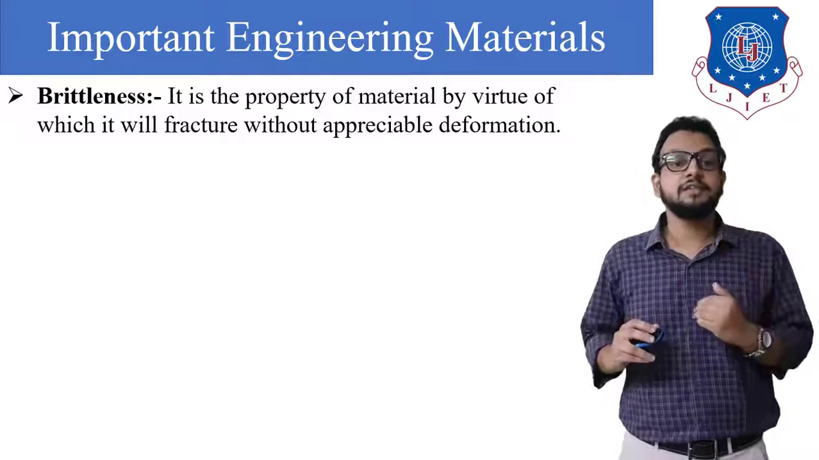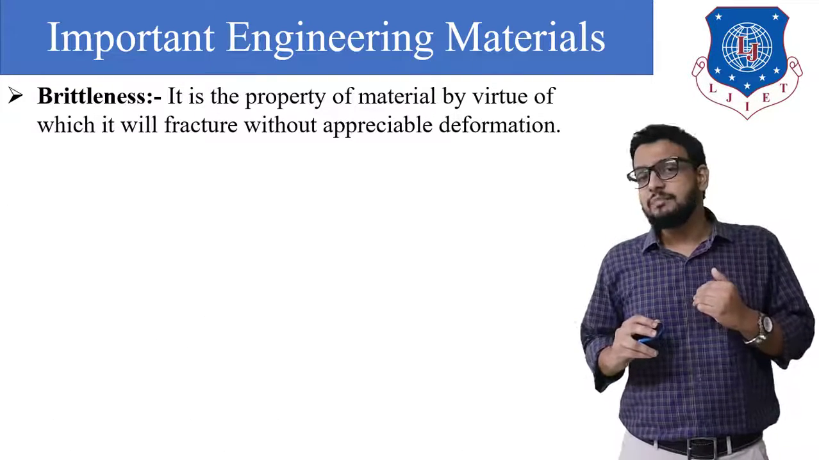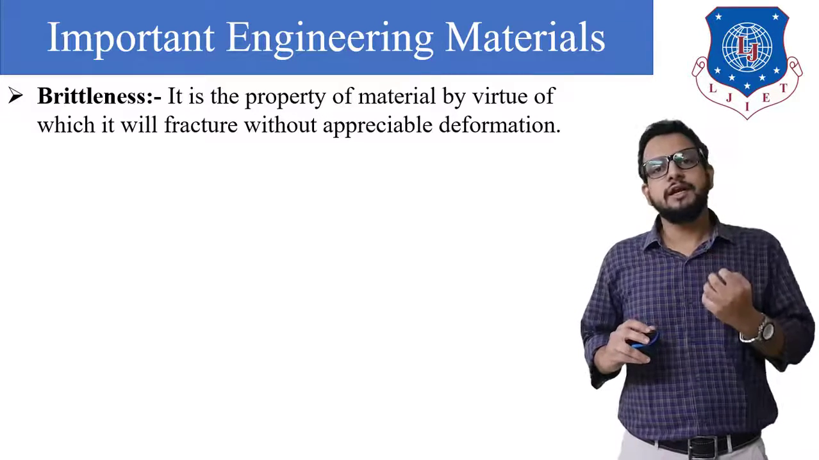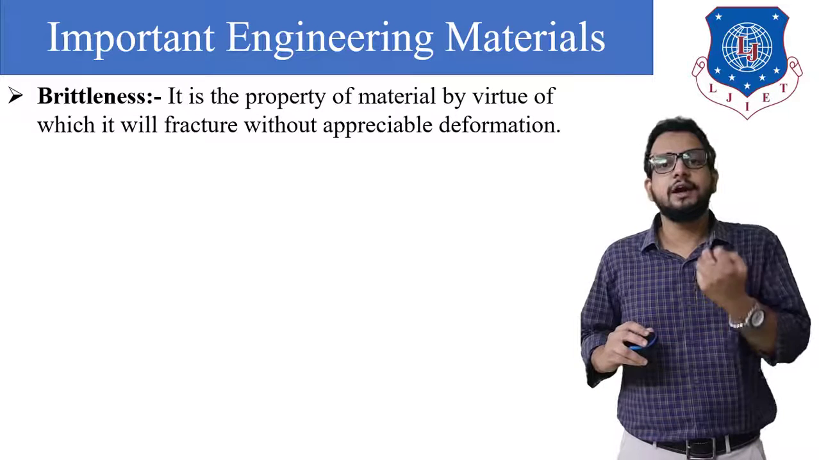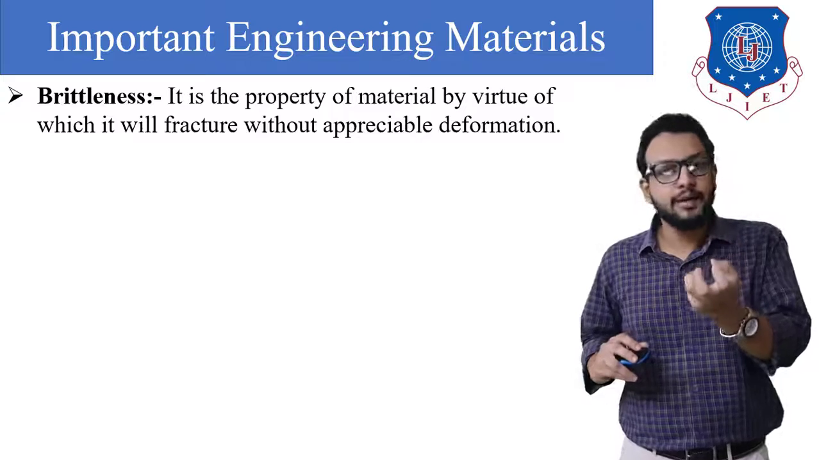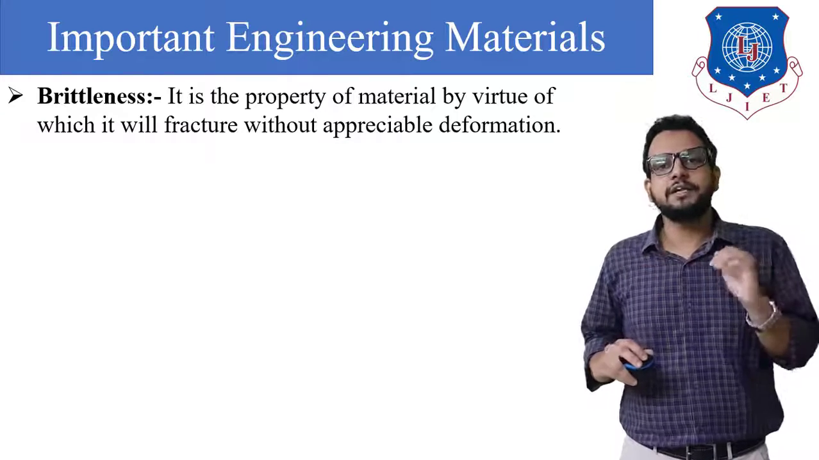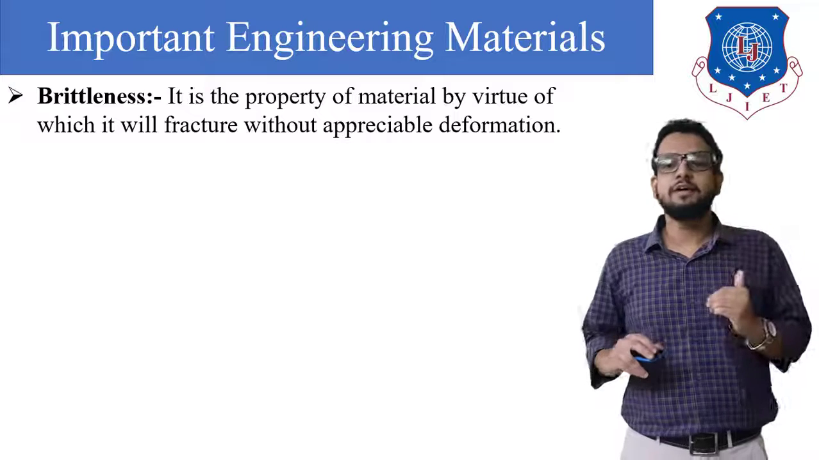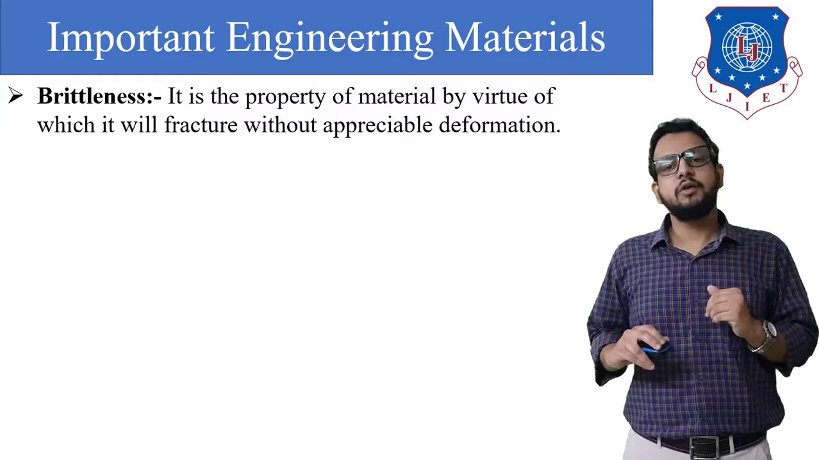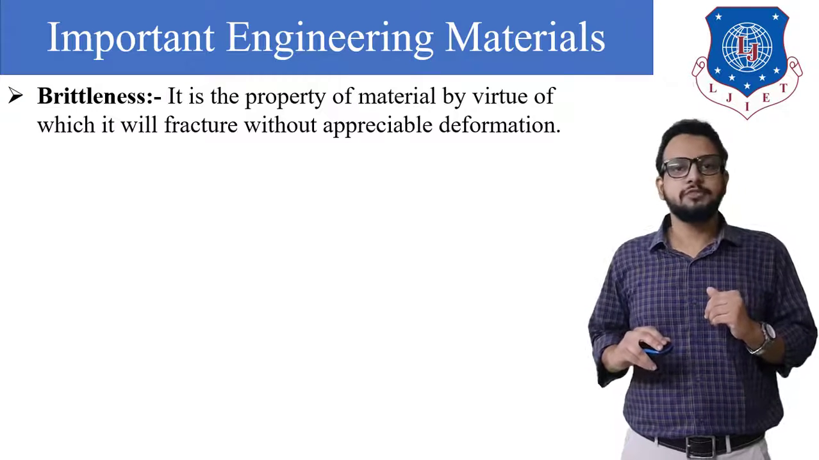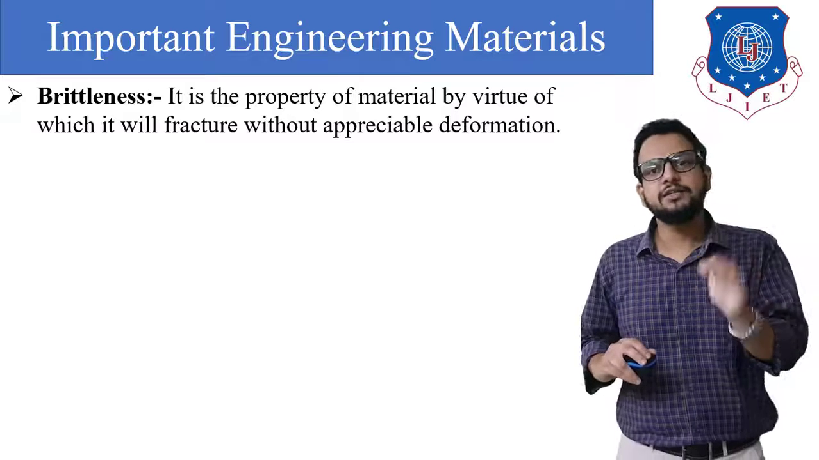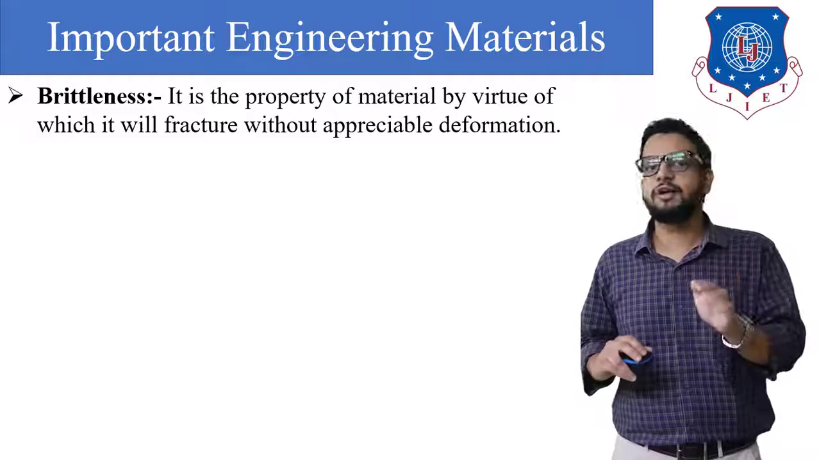Okay, next is brittleness. Brittleness resembles our glass. What will happen when a glass falls? It will break, right? Which means that it can't resist deformation. As soon as force is exerted on that material, it will directly break, that is, fracture will take place. So we can say that brittleness is a property of a material by virtue of which fracture without appreciable deformation will take place. Which means that deformation is not going to take place in this property. Directly a substance will fail. Fracture will take place.